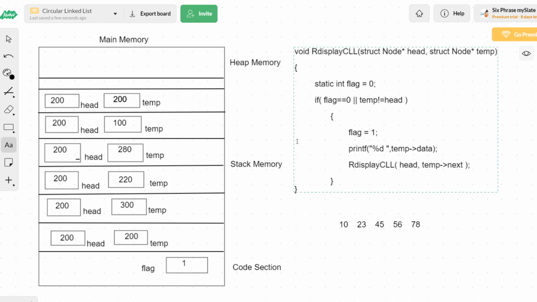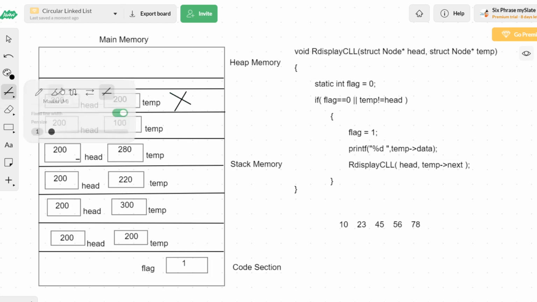When the close curly brace of a function is executed, that respective activation record will be deleted, and after deleting, we will enter the next immediate activation record. For all the activation records up to this one, the recursive display CLL was executed. Am I right? So after that, is there any line to be executed? No, there are no other lines after the recursive call.